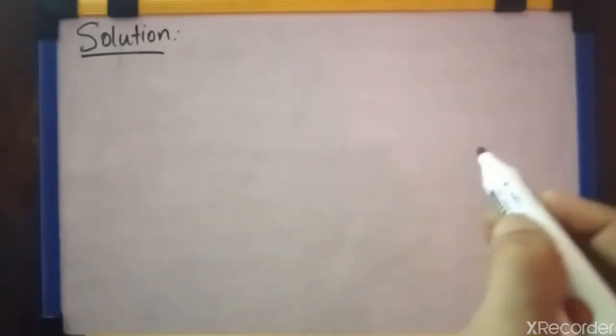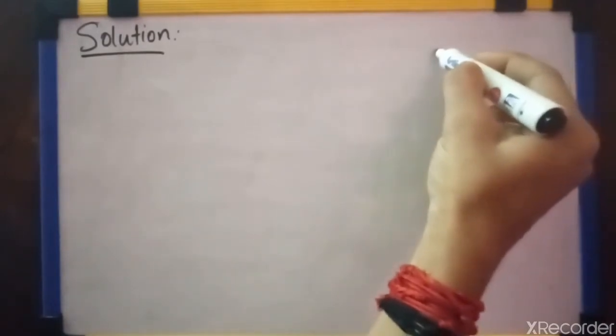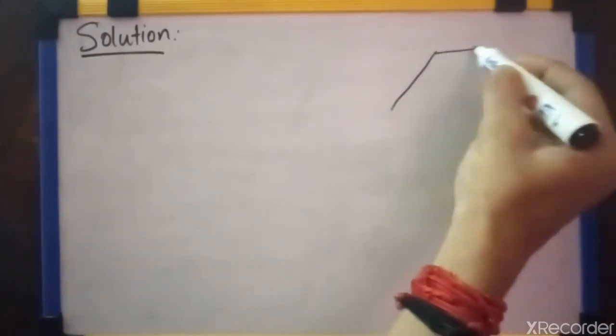Next, solution. Before going to solution, you have to draw a flat plate.